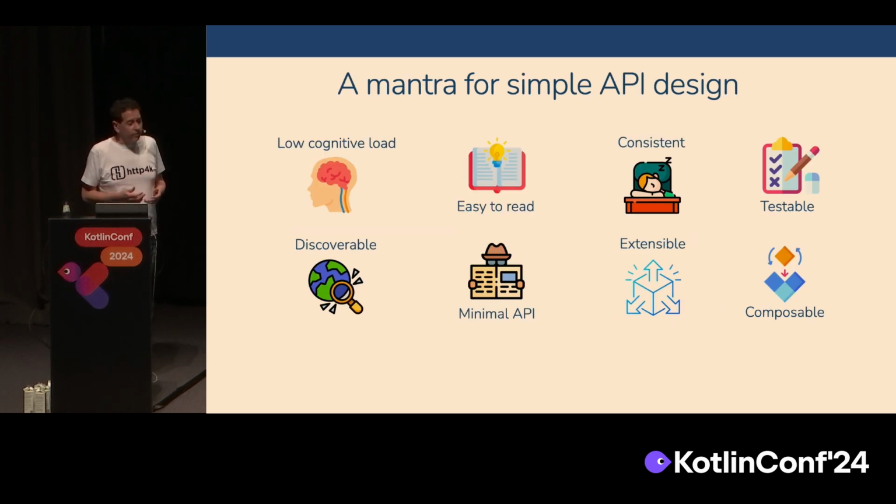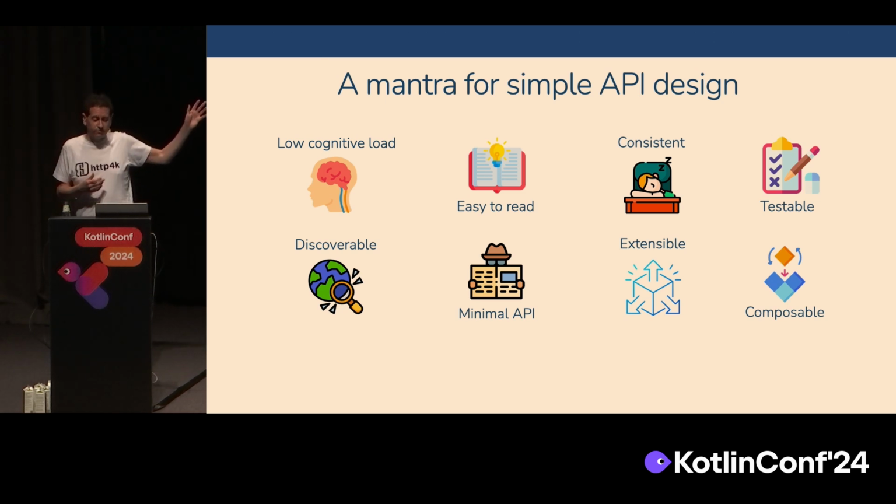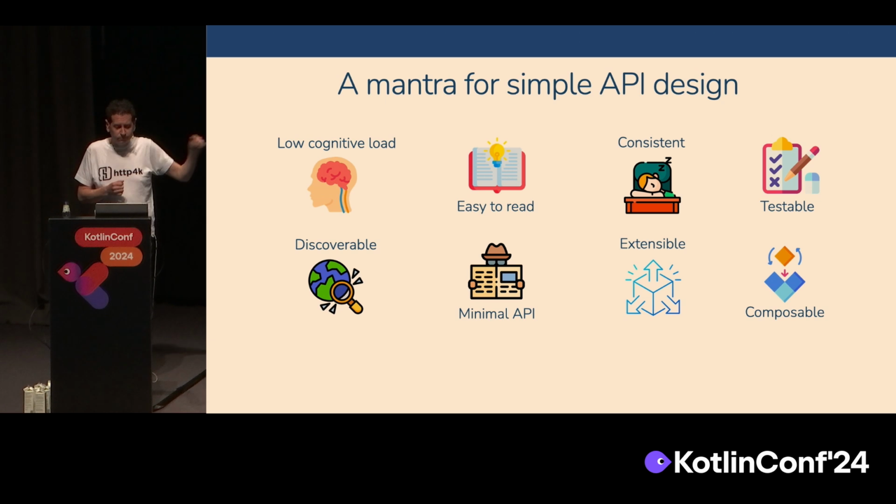So the mantra for API design: we came up with a list of things that make a simple API, and we came up with these 8 things. I'm not going to go through them one by one, but they can broadly be divided into 2 topics. One, how easy is it for your users to understand the API that you've given them? And the second is how easy is it for them to operate the API? And when I say operate, I mean if they need to use it, extend it or test it, what help do we give them to make it simple to operate?